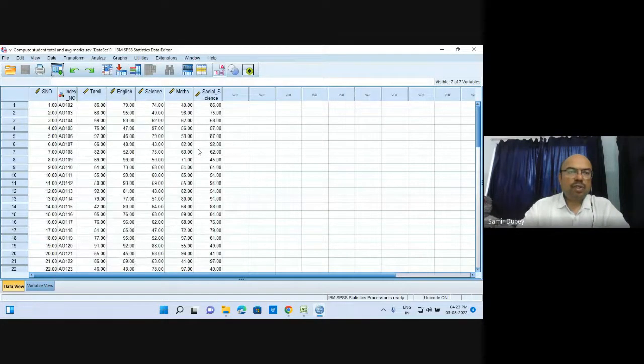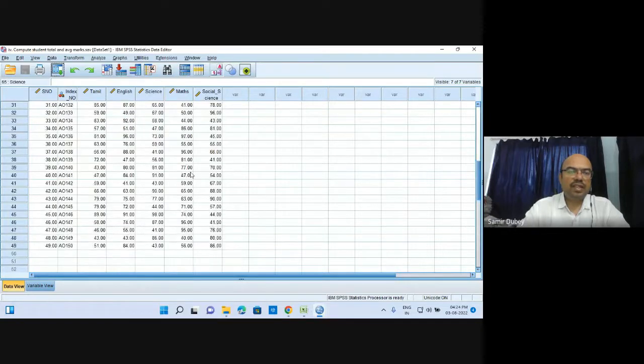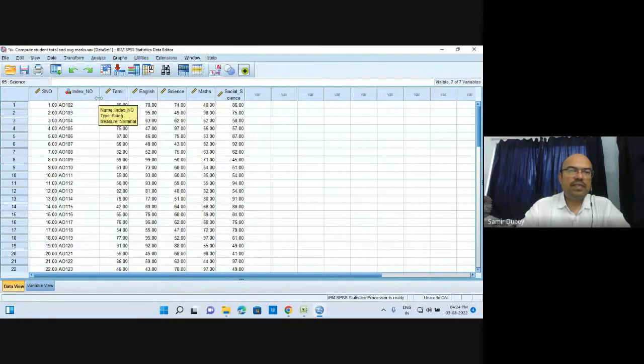So let me show you certain computations over here. How to do the computations? We already have this data. This data has a serial number, then an index number, and the marks in 5 different subjects: Tamil, English, science, math, and social science.